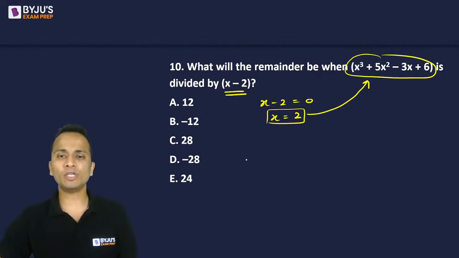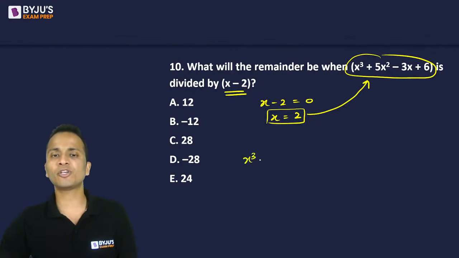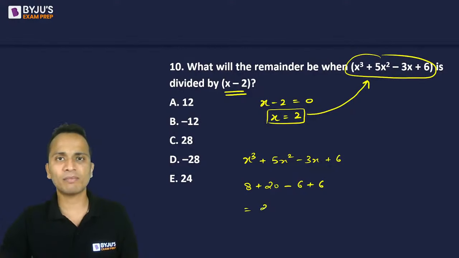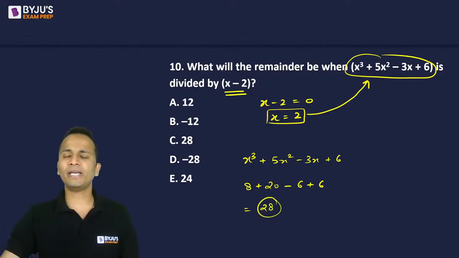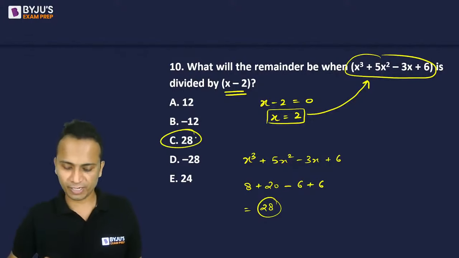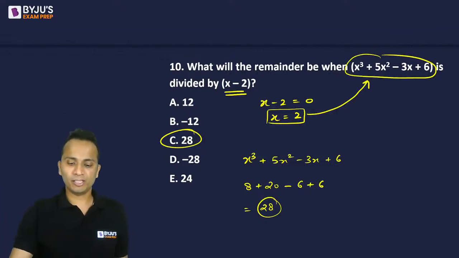So if I substitute x equal to 2 in x cube plus 5x square minus 3x plus 6: 2 cube is 8, plus 5 into 4, that is 20, minus 3 into 2, that is 6, plus 6. Upon simplifying, this will come out to be 28. So 28 will be the remainder when the given expression is divided by x minus 2.